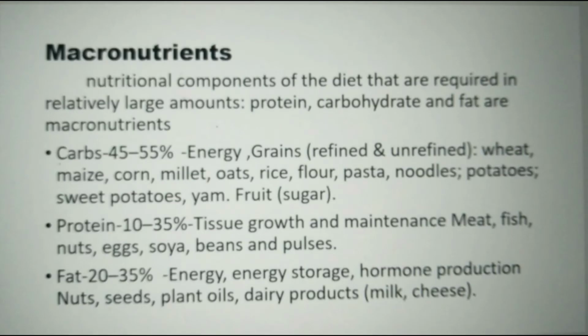Macronutrients. Macro means large. So these are nutrients required by our body every day in amounts of more than 10 grams. And these macronutrients are visible to our naked eyes. So what are they? They are carbs, protein, fat and water. We are going to see these one by one.